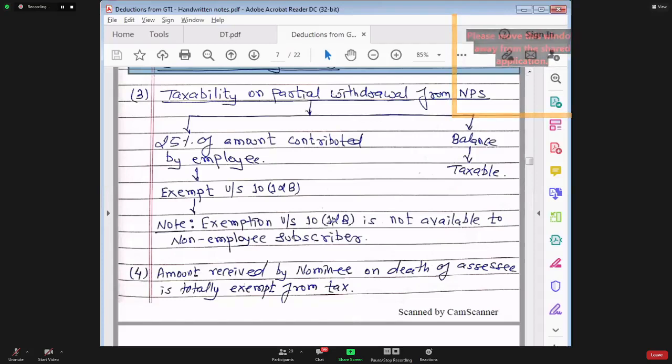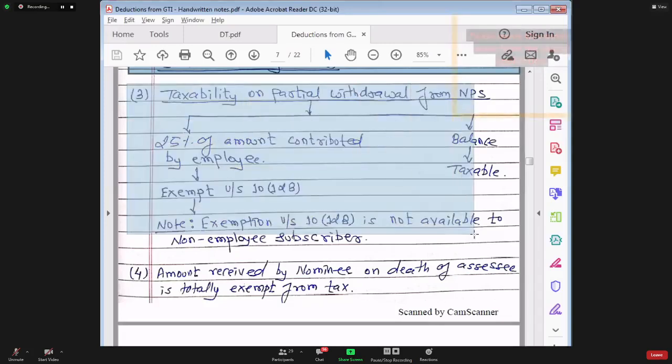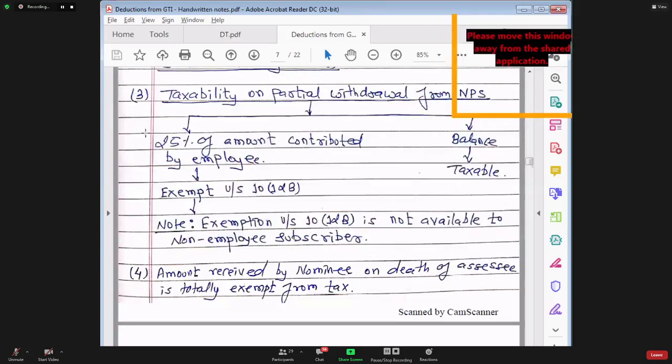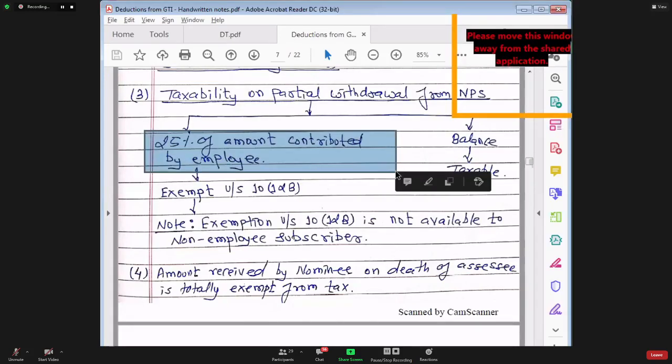In that case, instead of closing the entire notified pension scheme account, you would like to withdraw some amount. You can withdraw money from this national pension scheme, and in that case, the government is offering some exemption also. How much exemption is offered? 25% exemption is offered, but this 25% is of the amount contributed by the employee.